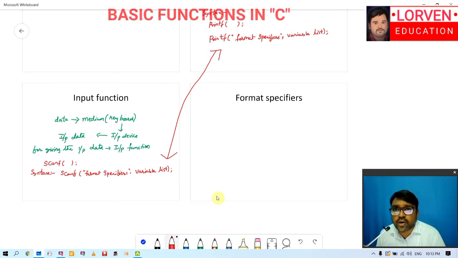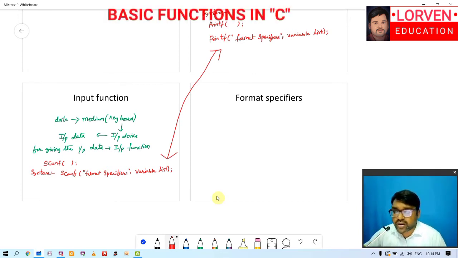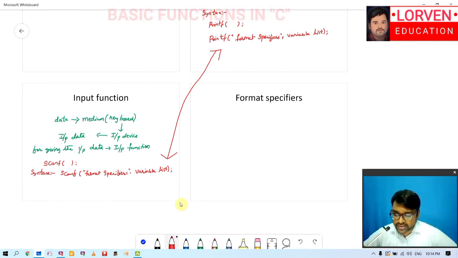That is the only difference, but the rest of the things are the same. So in input function we are mentioning the format specifiers, and in output function also we are mentioning the format specifiers. Now if at all you want to understand it more clearly, you have to understand the concept of format specifiers. So we'll be going into the concept called format specifiers now.